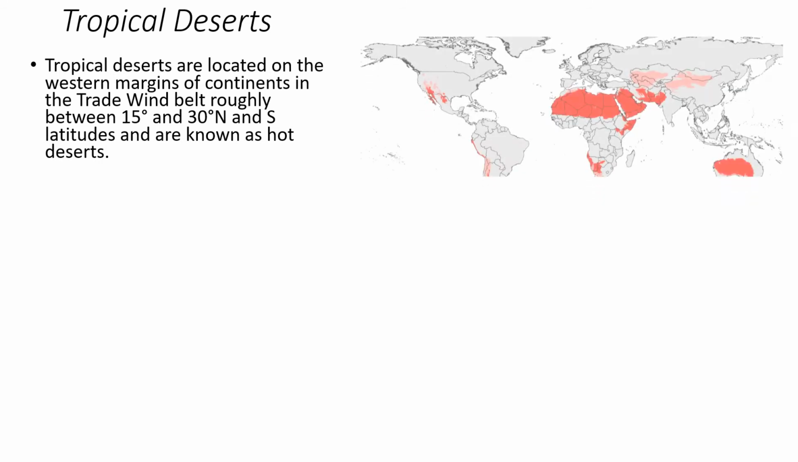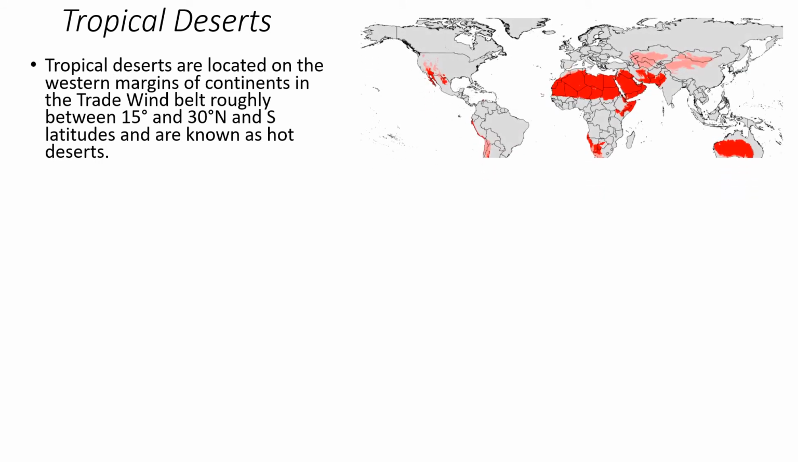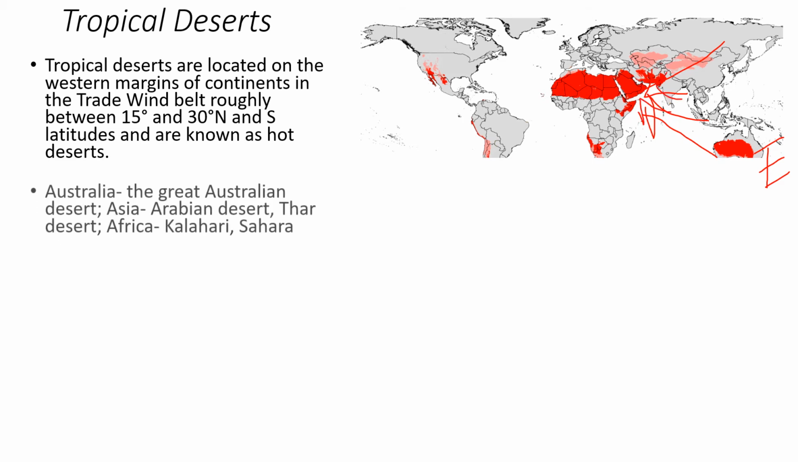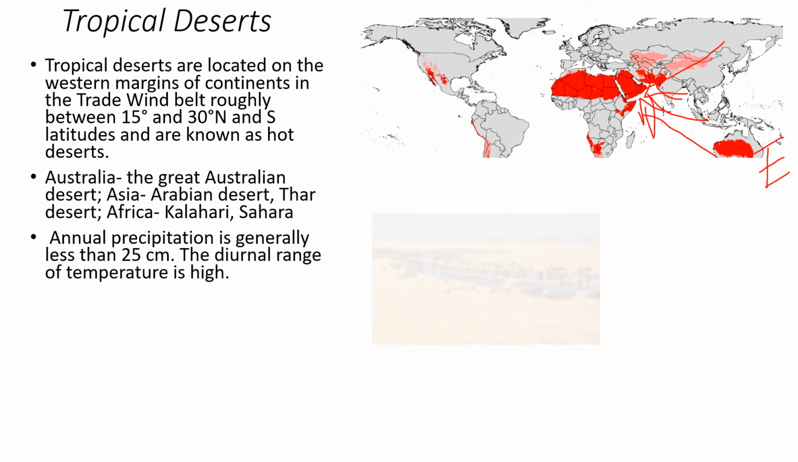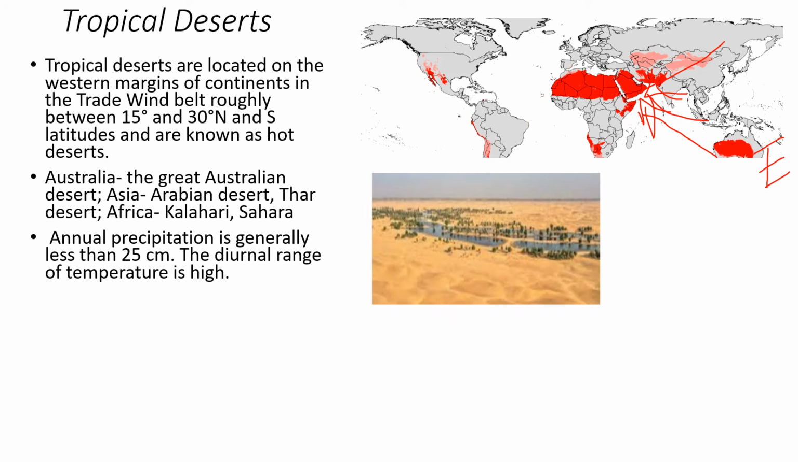Tropical desert is an area on the western part of every continent, because the trade wind always blows in this direction, coming from the east. So by the time it reaches the west, it is completely dry. So you will find the western margin has all the deserts. Here is the Australian desert, the Arabian desert in Asia, the Thar desert, and the Kalahari and Sahara in Africa. These are very renowned deserts.